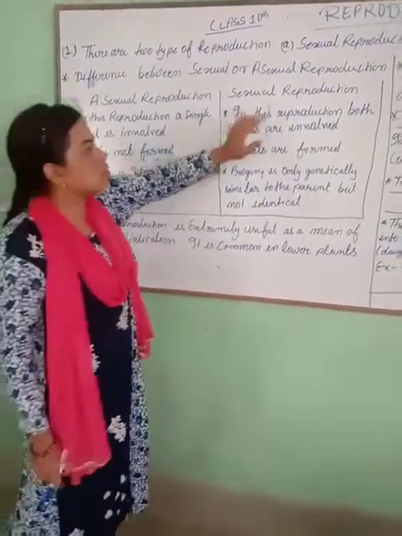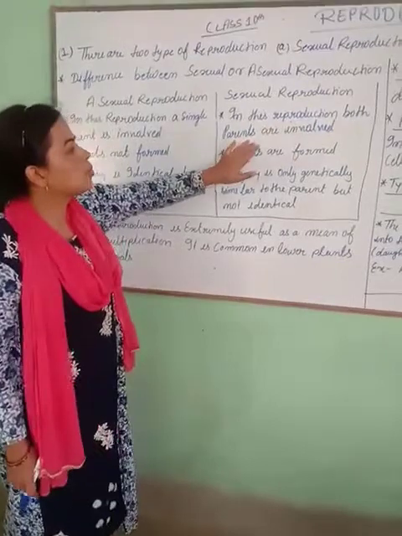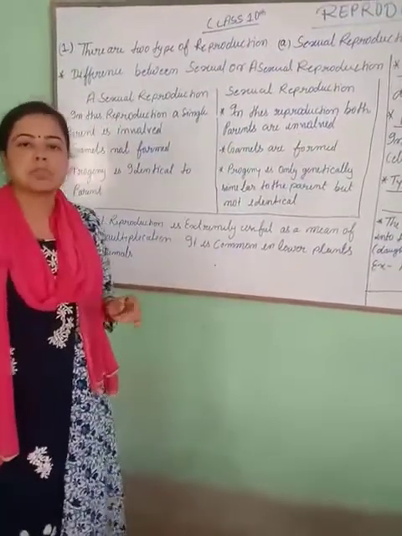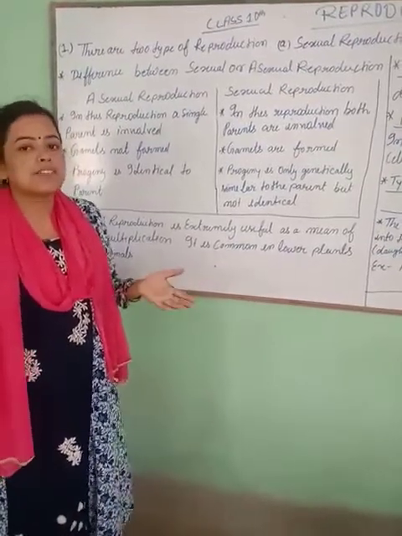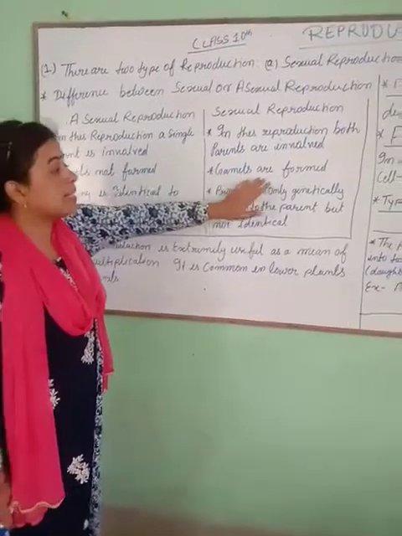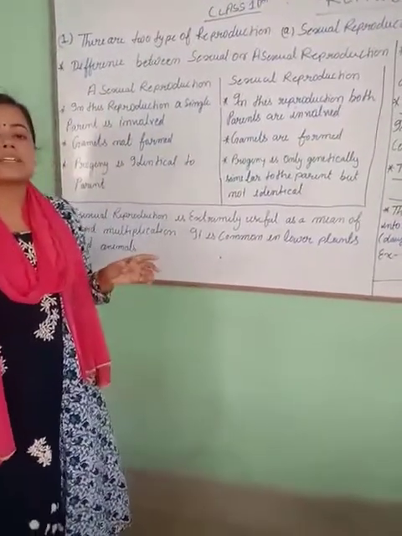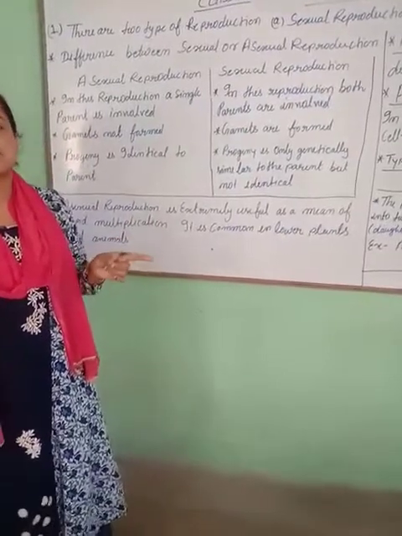Let's see sexual reproduction. What happens in sexual reproduction? In this reproduction, both parents are involved, which means male and female gametes are involved, and after that reproduction is done. Gametes are formed, meaning male and female, both.